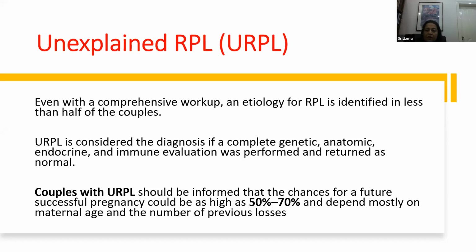Reassure your patients that even after 3 losses, you still have a chance of getting a normal, healthy pregnancy in about 50 to 70% of the cases. And it depends mostly on the maternal age and number of previous losses.